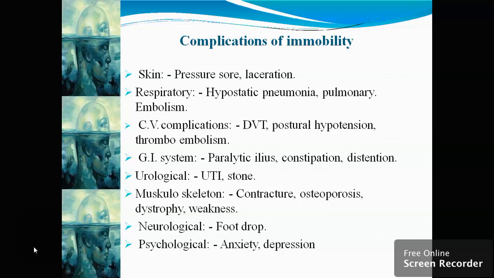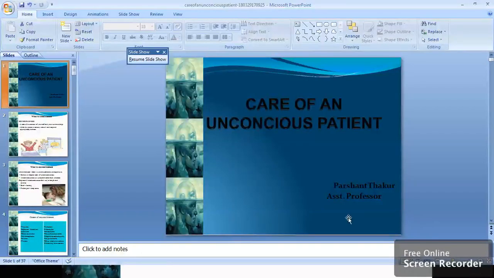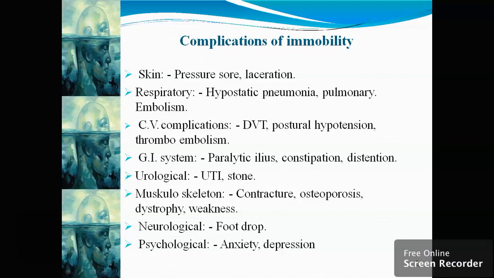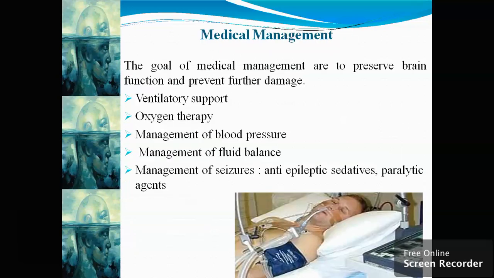Urological, UTI or stones. Then respiratory or CV complications, as I told you. In musculoskeletal, contracture or osteoporosis or dystrophy or weakness will be there. Neurological, foot drop will be there. Psychologically, anxiety or depression may be a complication.